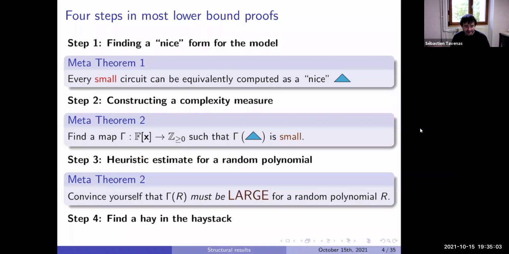The reason this is interesting is that in the second step, we have different measures, and the different measures work differently well with the different forms we can get here. So it's good to have a lot of ways to change our small circuit, to find the best nice model we can put here, so that we find a measure which works. So now in this talk, we want to focus on this.